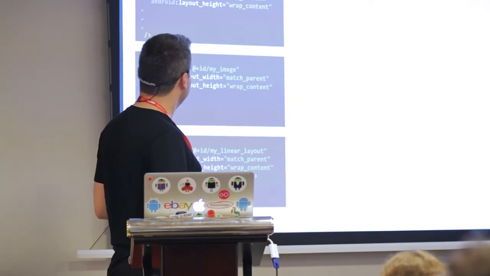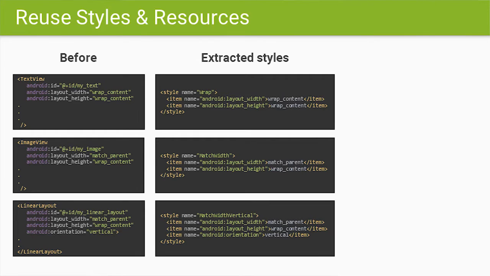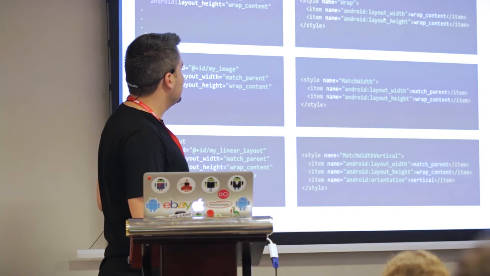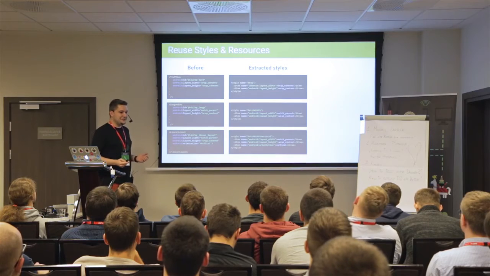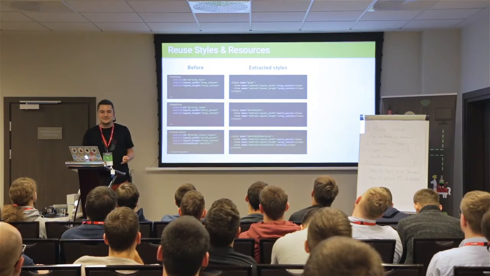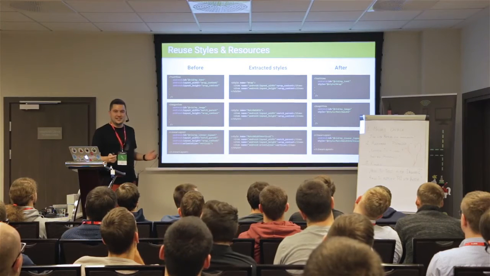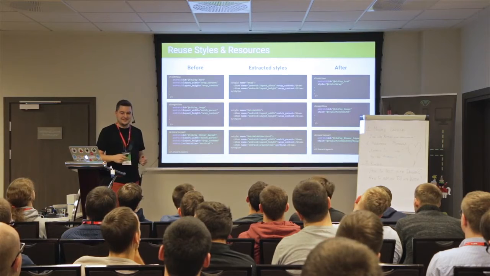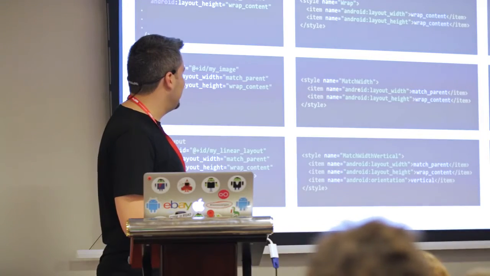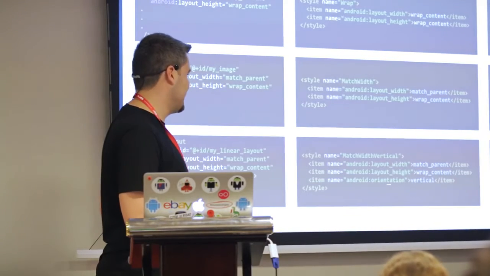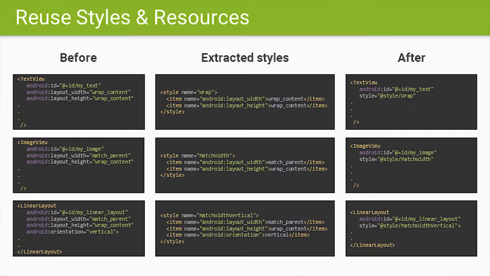It's not gonna happen. Then why don't we extract the styles? We have a style called wrap, and it has layout width and layout height. Whenever we want to use a view with wrap content, we just use the style. Style is wrap, and we are done. We don't have to write any of these. Same goes for match width and match width vertical, for example, for the orientation-related stuff. So just extracting the style gives you a bit less code in your XML files.